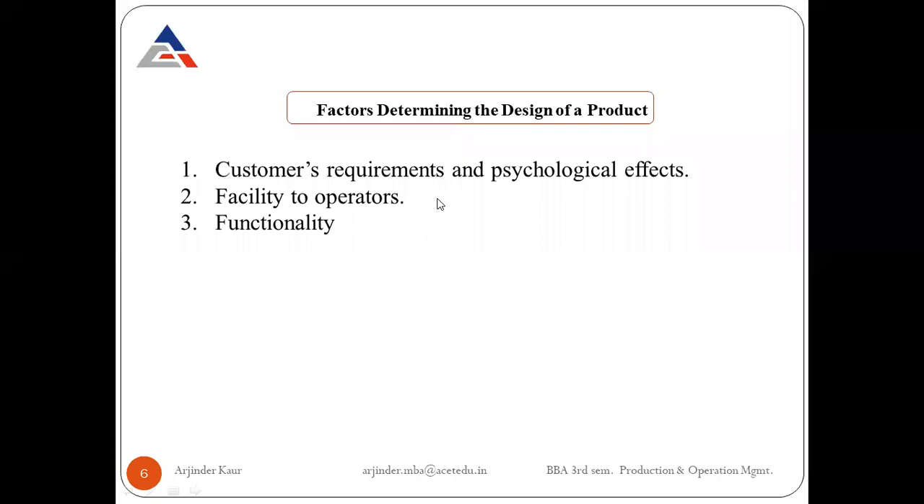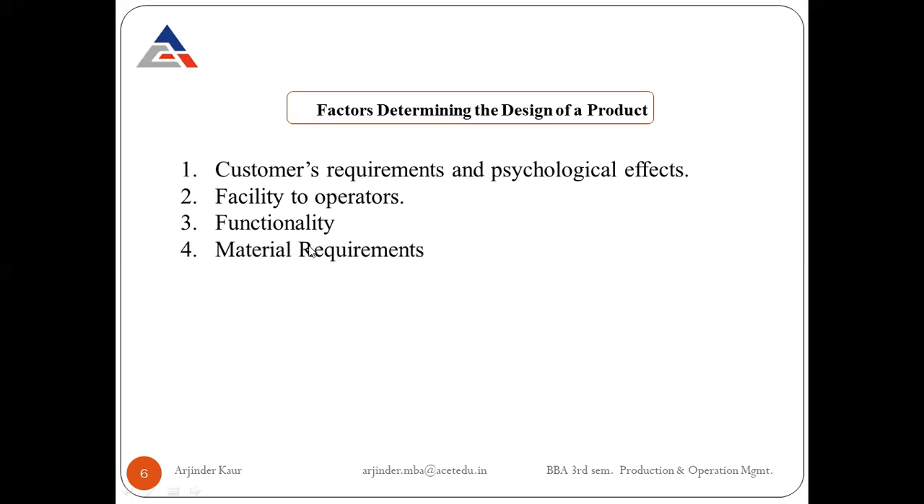Third is the functionality. The design should be such that the functionality is sound. It should be able to perform the functions for which it is made. Functionality means, for example, an AC is a product that is meant to cool down the room. It is meant to control the humidity within the room and cool down the temperature. So the functionality aspect means the product design should be such that whatever purpose it is intended for, it should be able to fulfill that purpose.